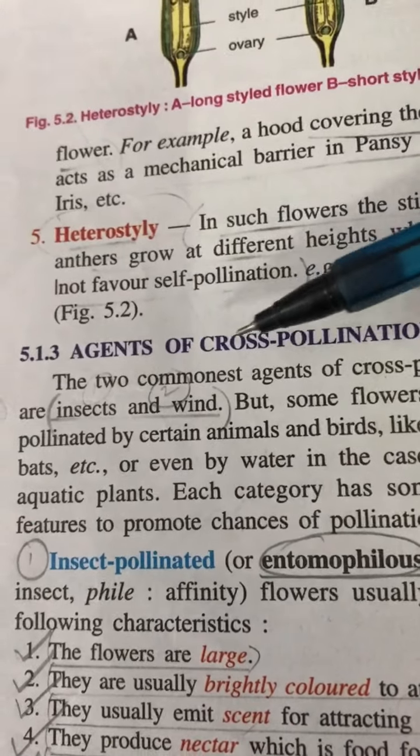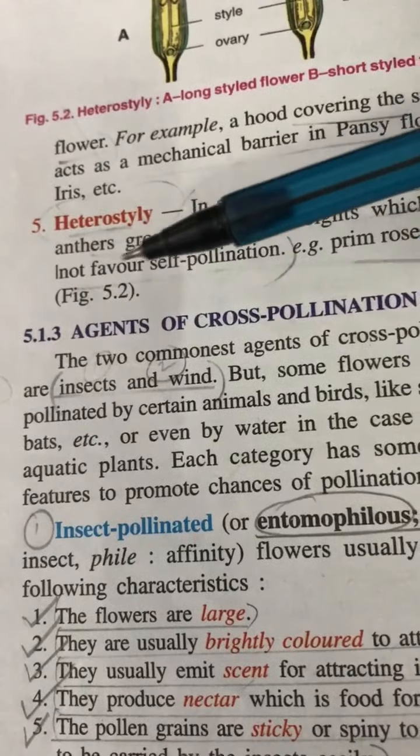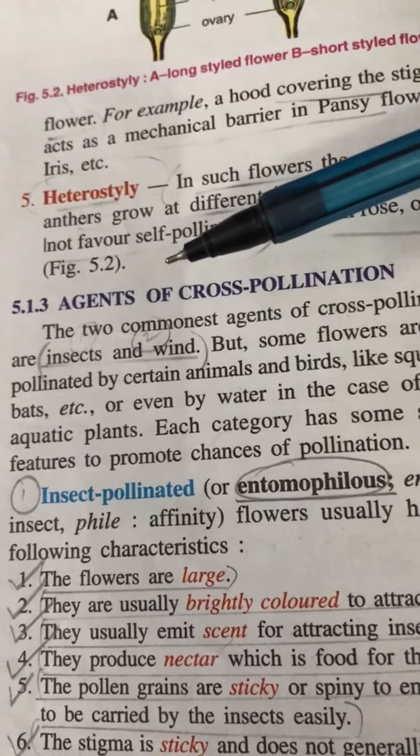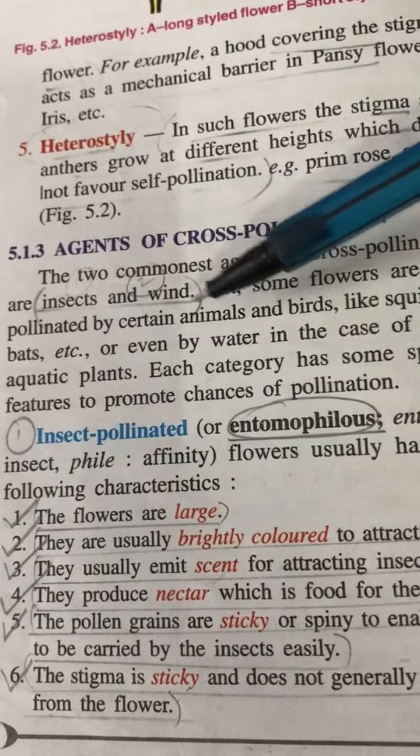Coming next to the agents of cross-pollination. Cross-pollination occurs by different agents like insect, wind or water, and according to that the flowers have developed different kinds of adaptations.